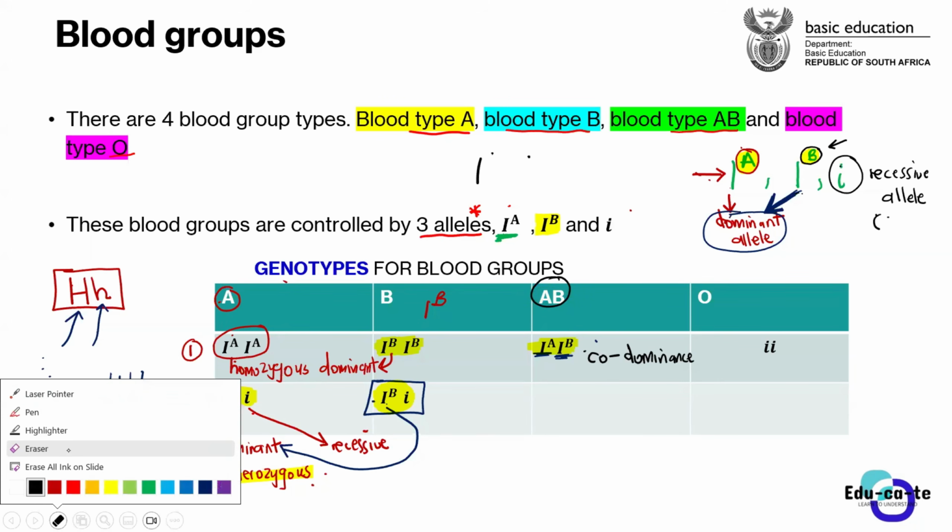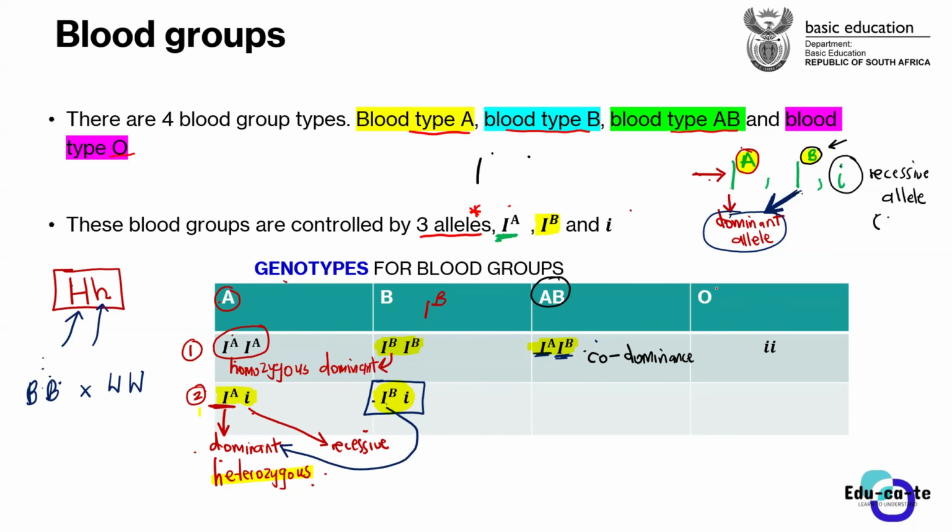Okay, and then the last blood type that we have is blood type O. For blood type O, we have these two recessive alleles. Remember, guys, I said that the recessive allele, this small i, is responsible for blood type O. It can only be expressed in a homozygous recessive condition. Otherwise, it cannot be expressed in a phenotype.